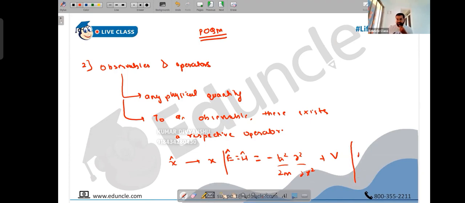After the energy operator, we had learned the momentum operator too. That was minus i h bar dou by dou x. So position has an operator, energy has an operator, momentum has an operator. These three are the most important operators. The rest are fine. Do ask me if you have any questions.